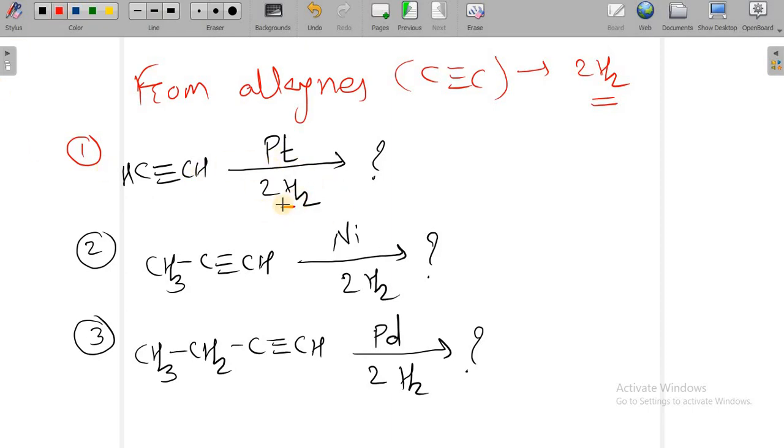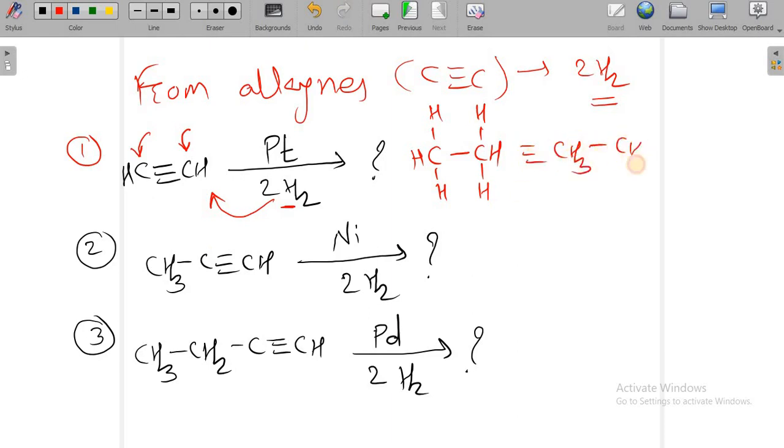Two hydrogen molecules are added across the carbon-carbon triple bond. Previously there was a CH, but with addition of two hydrogen molecules, this is the product. You can write this product as CH3 CH3.